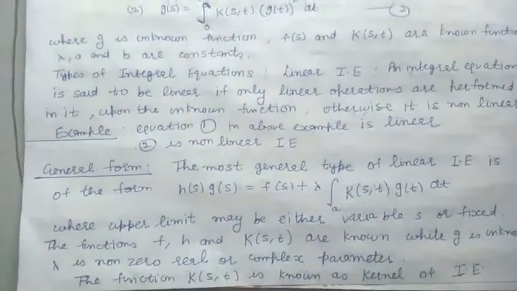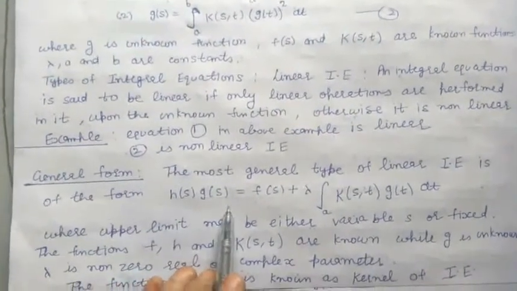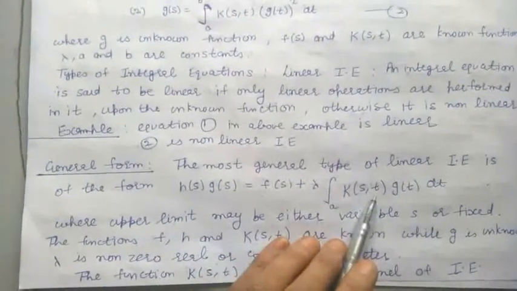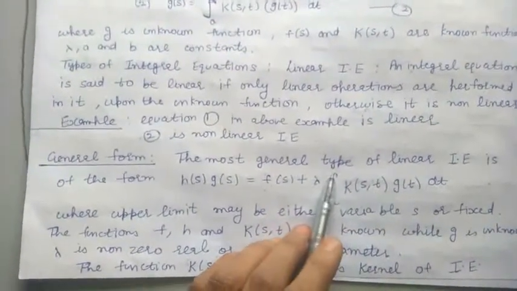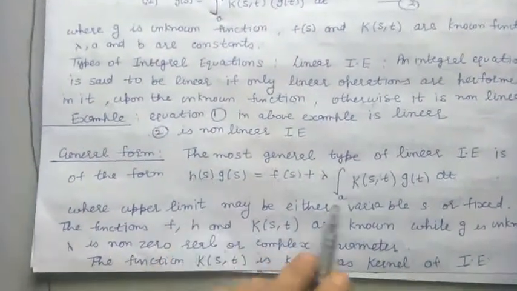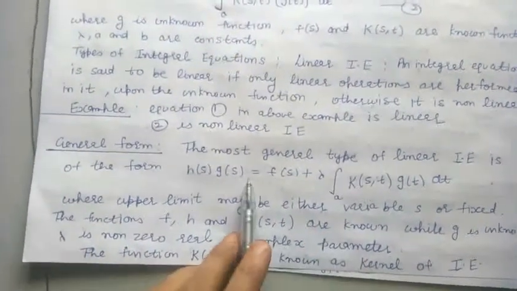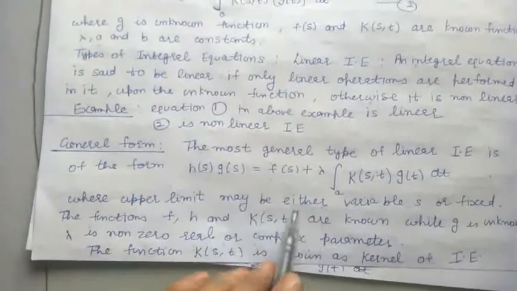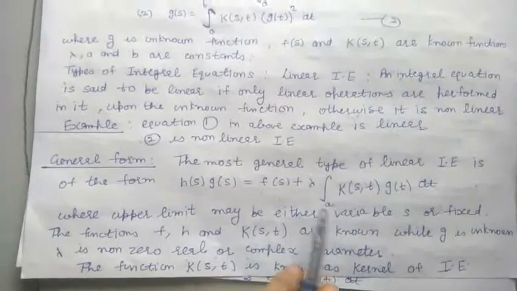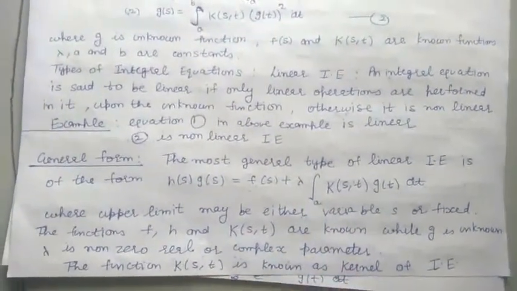The general form of linear integral equation is given by h(s) g(s) is equal to f(s) plus lambda integral K(s,t) g(t) dt. Here the upper limit can be fixed or variable. The functions f, h and the kernel K are known functions, and g is the unknown function, and lambda is a non-zero, real or complex parameter. This function K is called the kernel of the integral equation.